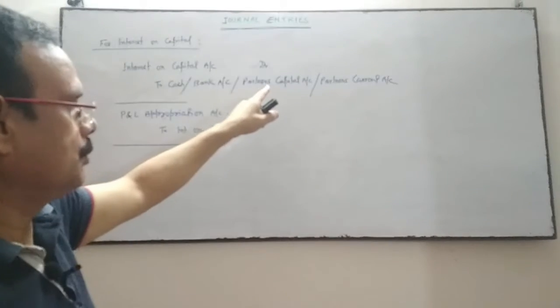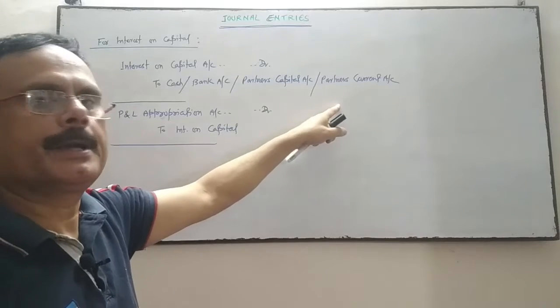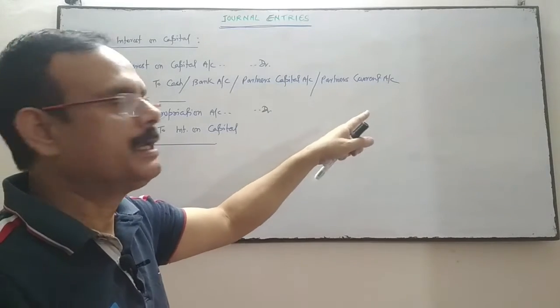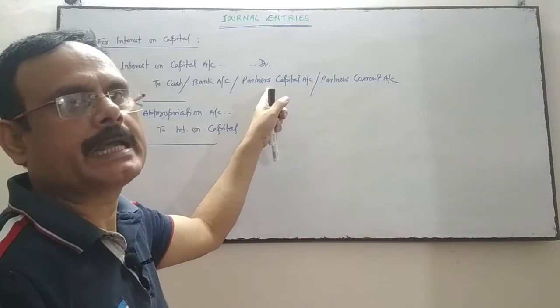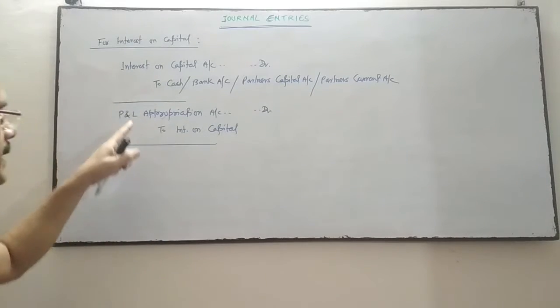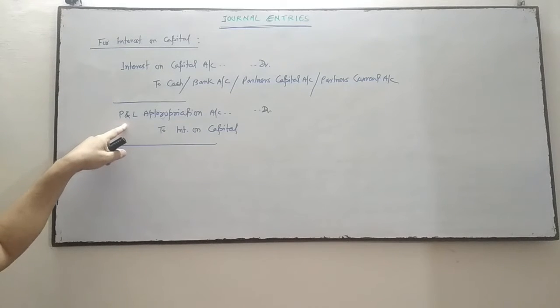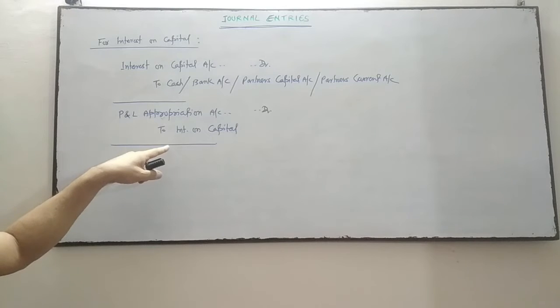So whether it will be transferred to capital account or current account depends upon whether the capital is fixed or fluctuating. If capital is fluctuating, then it will be transferred to capital account, and if capital is fixed, then it will be transferred to current account. Next entry is this amount will be closed by transferring to PL appropriation account debit side. PL appropriation account debit to interest on capital.